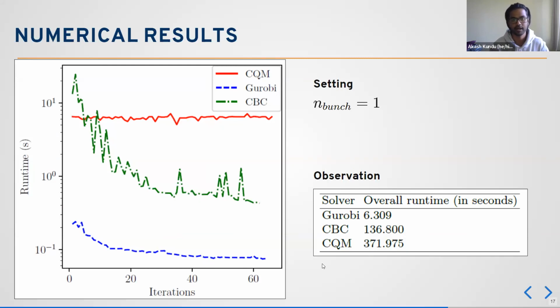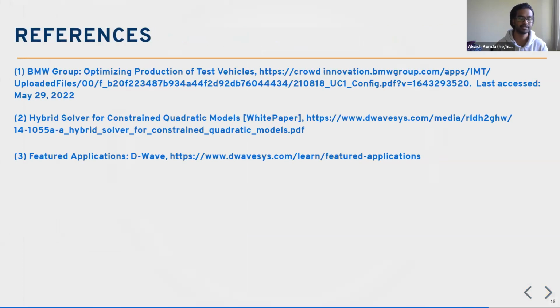And actually, we believe as authors that this was the first work that has been done to benchmark this particular sequence solver available through this DOF. So that was my result: we optimized the number of test vehicles for a list of tests that has been made available by BMW, and these are the references I used.